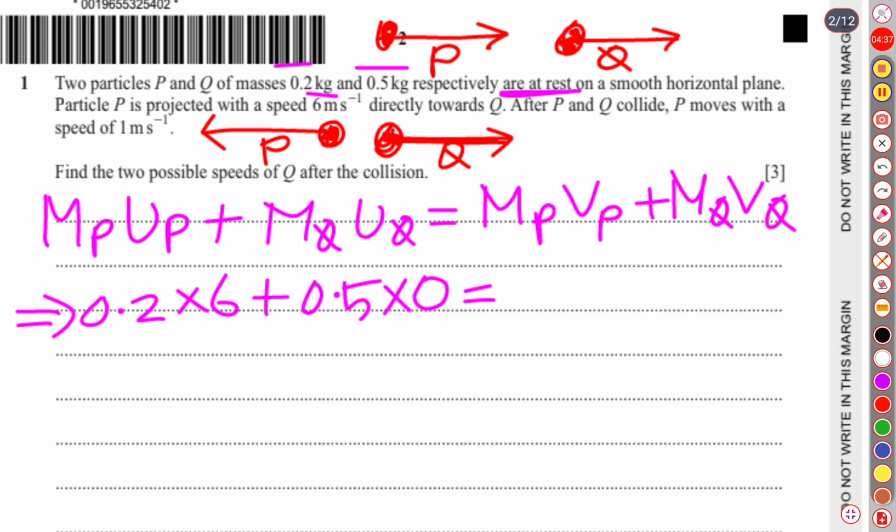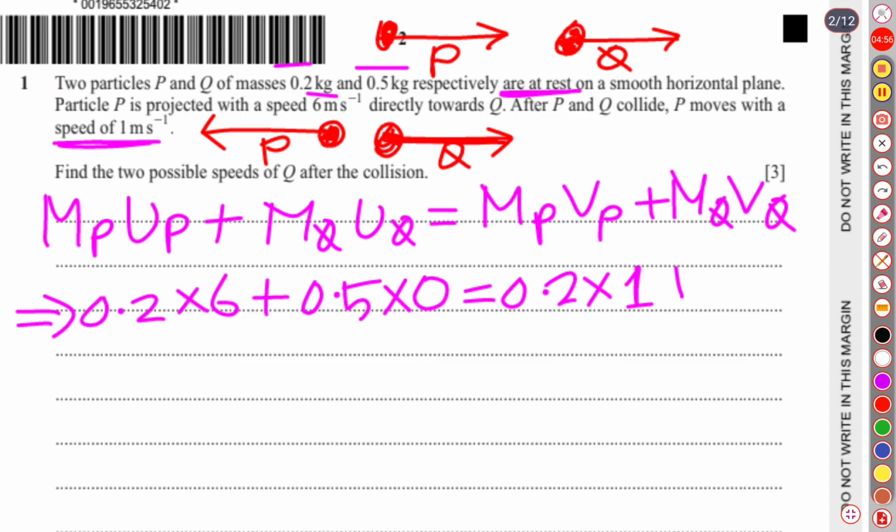Then after collision, particle P has a mass of 0.2 and the velocity of P after collision was 1 meter per second.